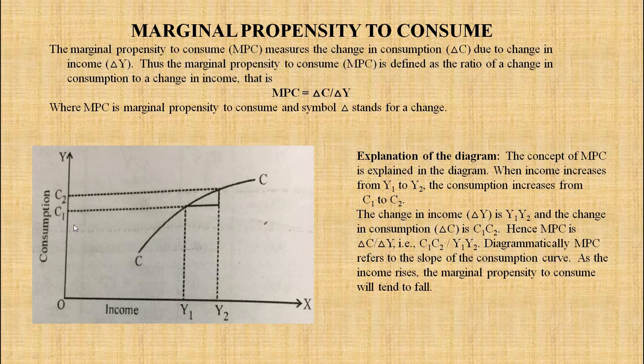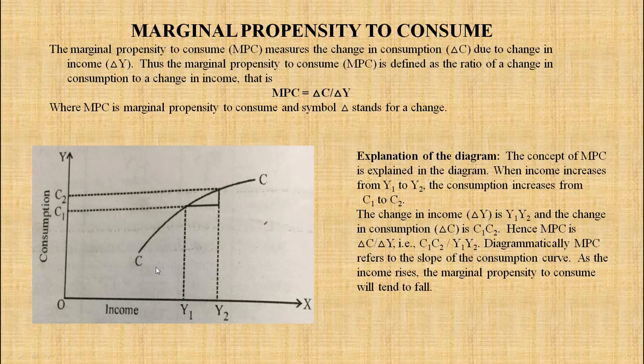That is what we are showing. So when income increases from Y1 to Y2, the consumption increases from C1 to C2. So the change in income, that is Y1 to Y2, this is increase in income from Y1 to Y2, and the change in consumption from C1 to C2, that is shown in the diagram. So MPC is delta C by delta Y.